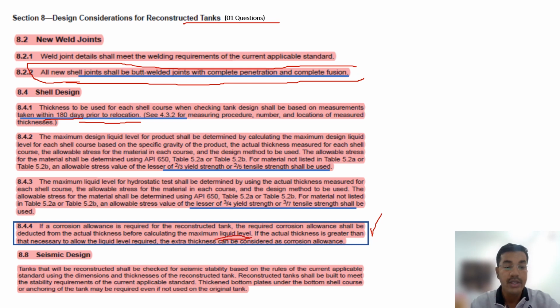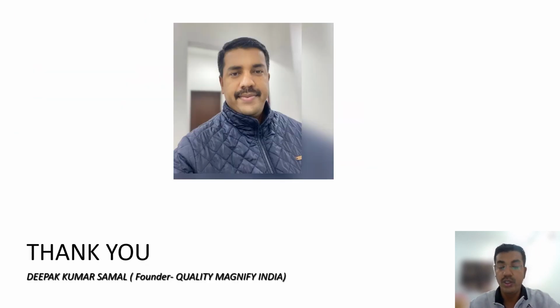Okay. Seismic design. What is seismic design, friends? Seismic design is considering earthquakes. Okay. Tanks that will be constructed shall be checked for seismic stability based on the rules of current applicable standards using the dimension and thickness of reconstructed tanks. So that's all up to Section 8.